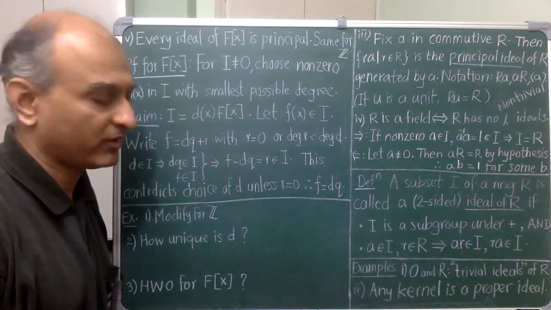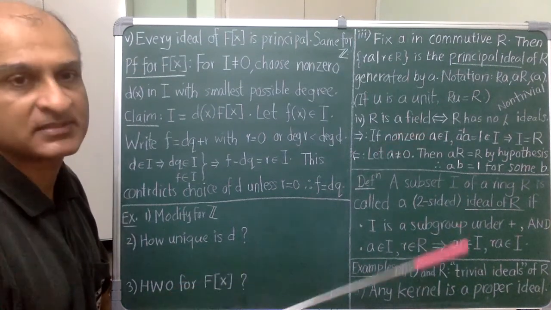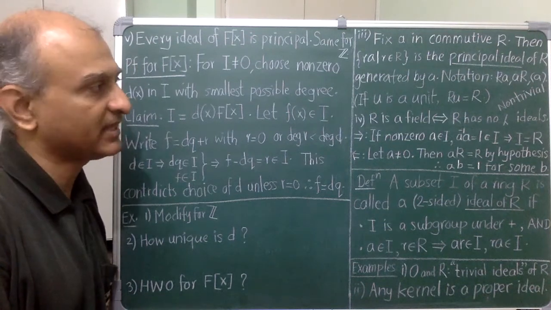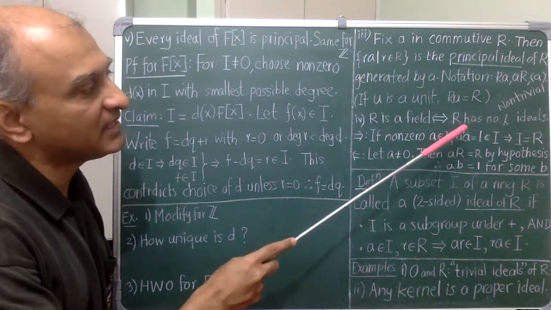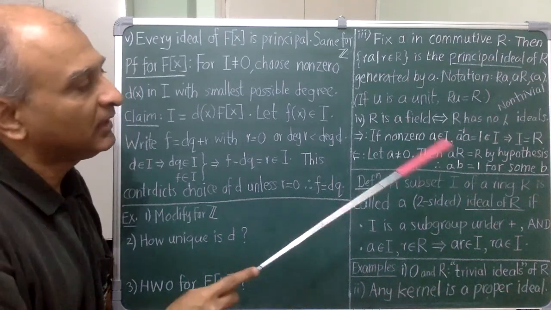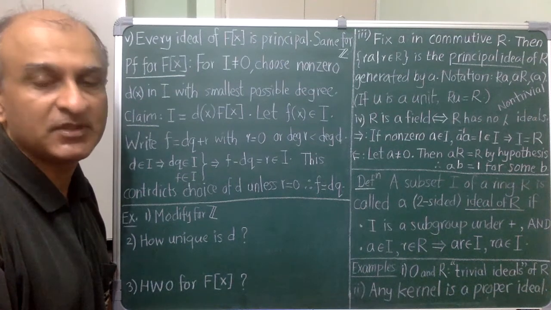Both are very important. First, I claim that a field has no ideals. Of course, this is sloppy talk, and sometimes I may say things like that, but what I mean is that a field has no non-trivial ideals. So let me take a non-zero ideal. I need to show that it must be the whole ring.